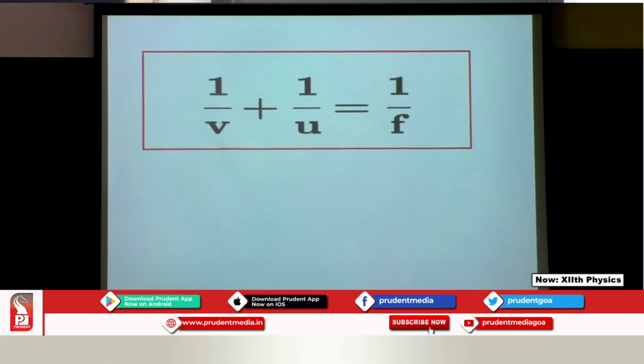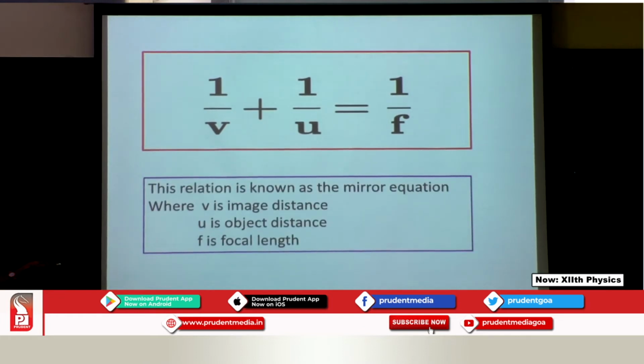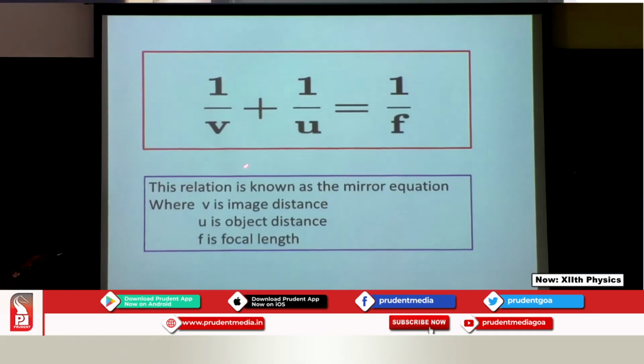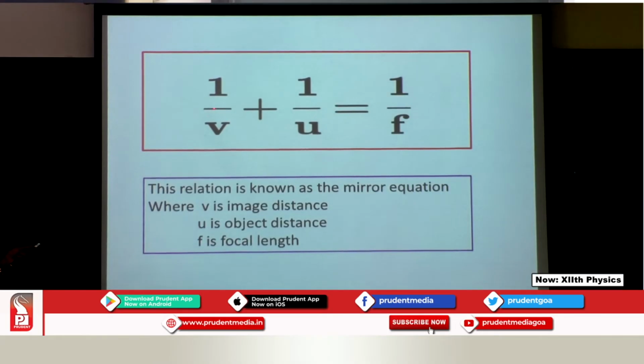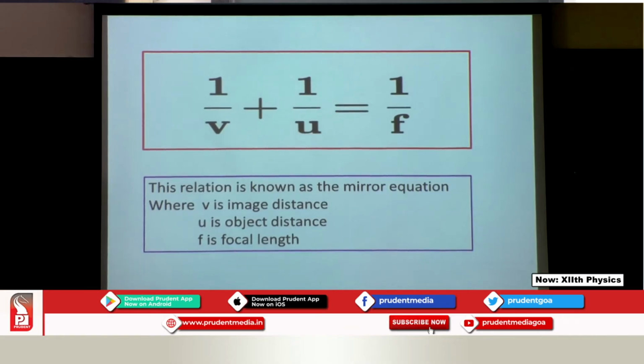this is your mirror equation, that is 1 by F equals to 1 by V plus 1 by U. So this relation is known as the mirror equation, where V is the image distance, U is the object distance, and F is the focal length. So this was a major derivation known as the mirror equation. Very important formula, students, you cannot forget it. You need to remember this.